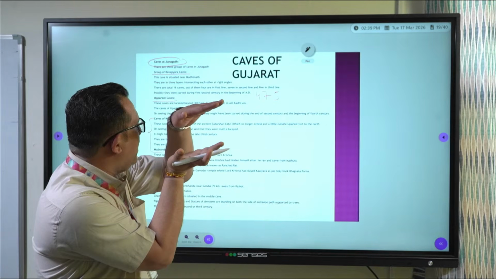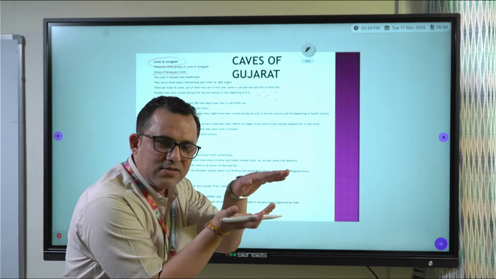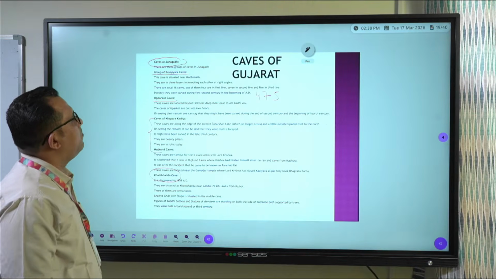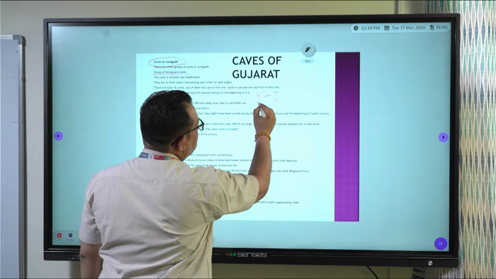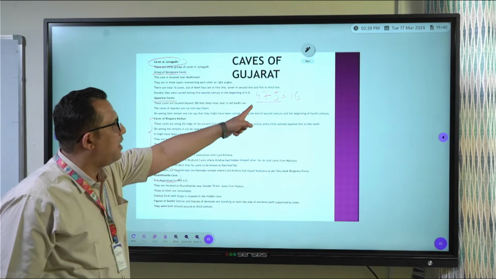First layer, how many caves? 4. Second layer, 7, and third layer, 5. So in all there are 16 caves. 4 plus 7 plus 5. Total 16 caves. But you can remember like this: 4,